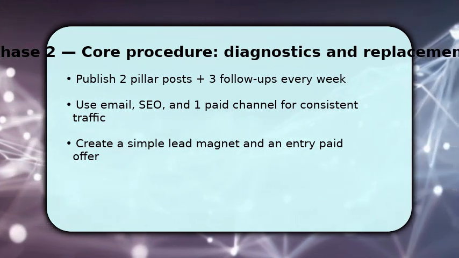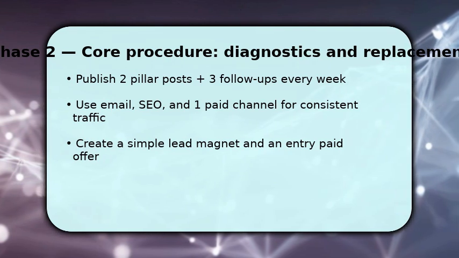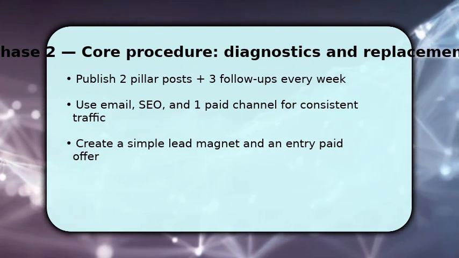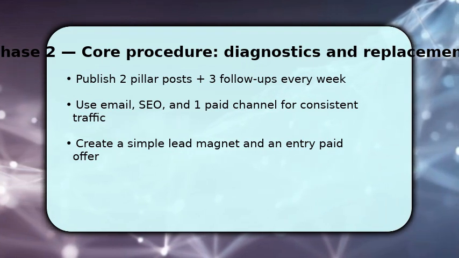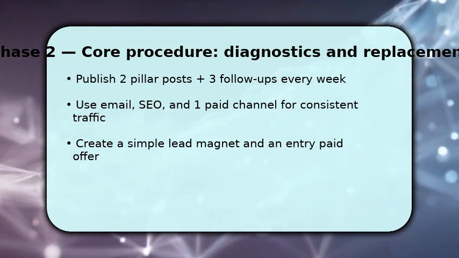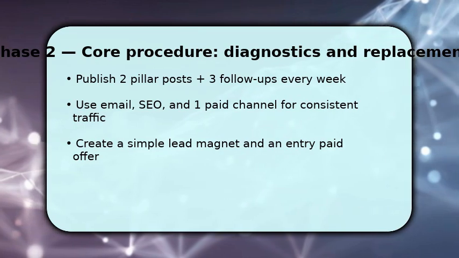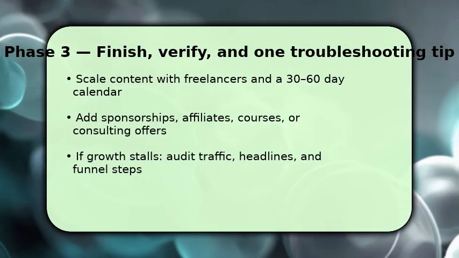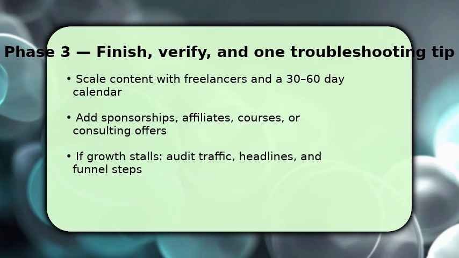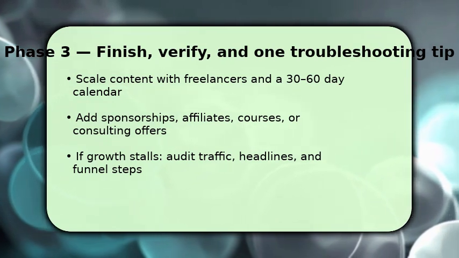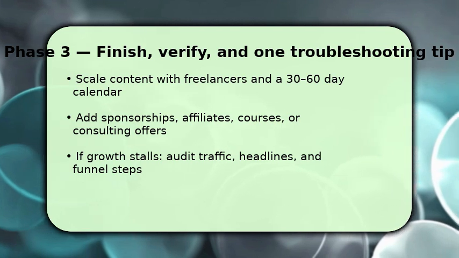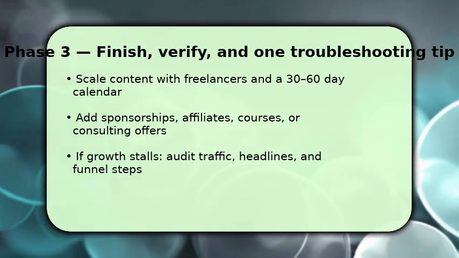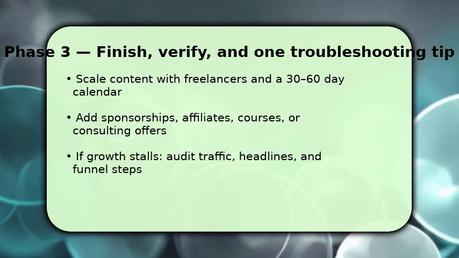Make sure to test pricing and messaging, track conversion rates, and double down on channels that return fastest. Keep iterating content and funnels until you see repeatable sales. Now scale and diversify income streams. You hire freelancers, build a 30 to 60-day content calendar, and add sponsorships, affiliate funnels, full courses, or consulting. Make sure to document processes and automate outreach and onboarding so revenue doesn't bottleneck on you.